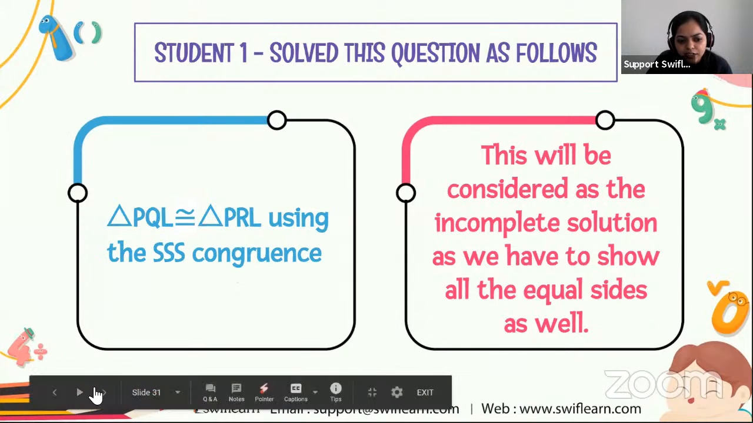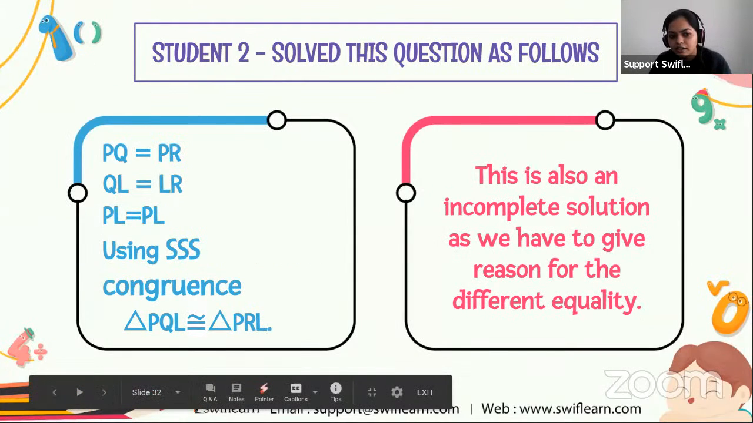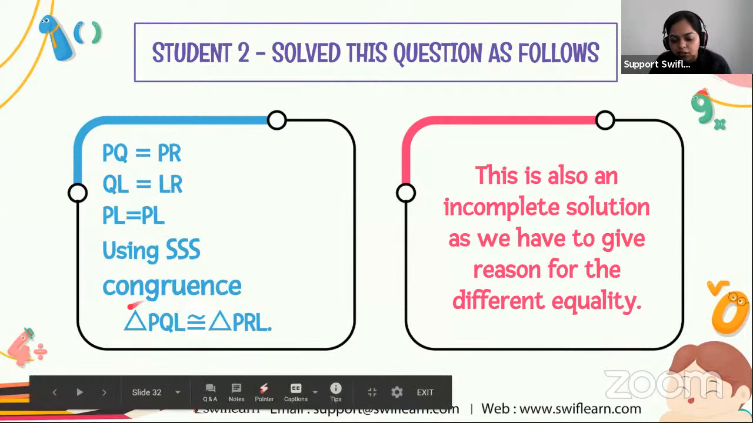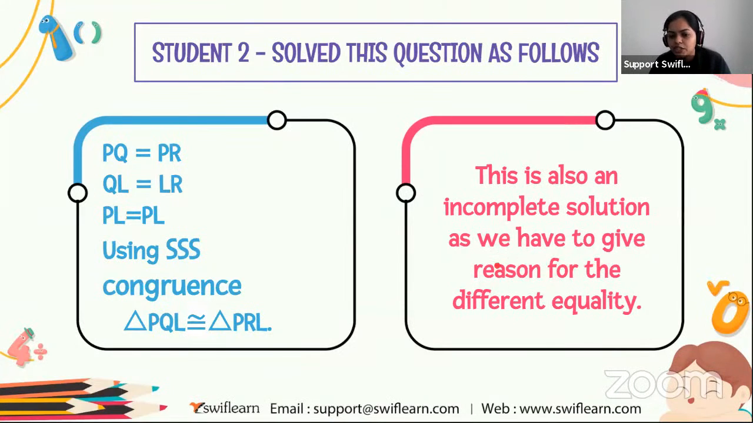And if another student writes the answer like this, what do you all think? PQ equals PR, QL equals LR, and PL equals PL, without mentioning any condition and saying that using SSS congruence, triangle PQL is congruent to triangle PRL. Is his or her answer complete? No. This is also an incomplete solution, as we have to give the reason for the different equalities.